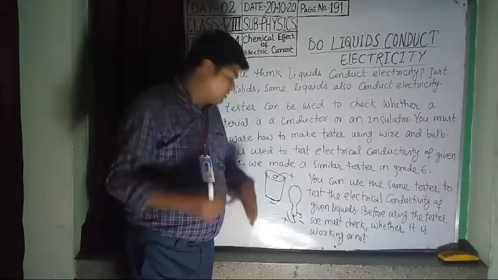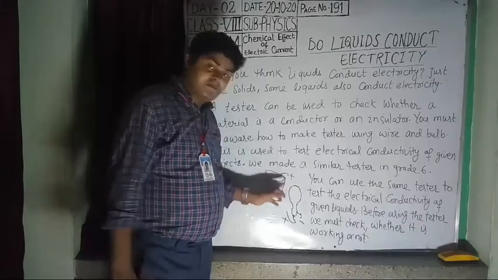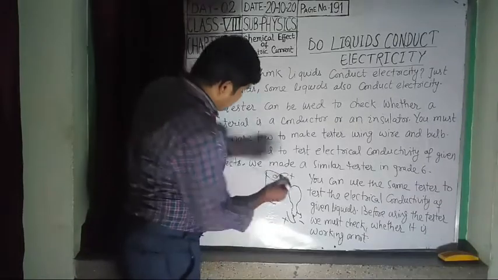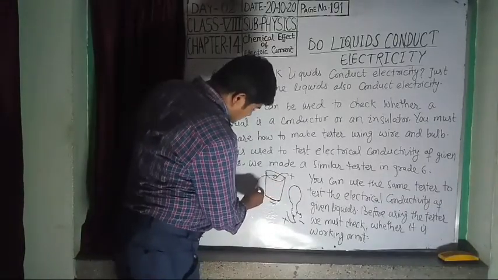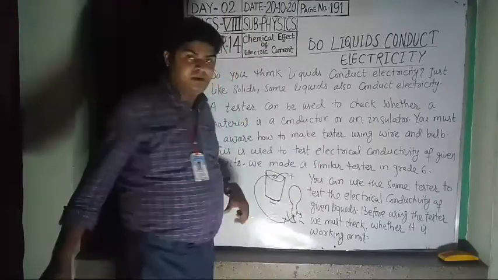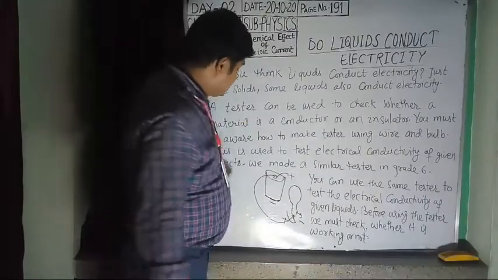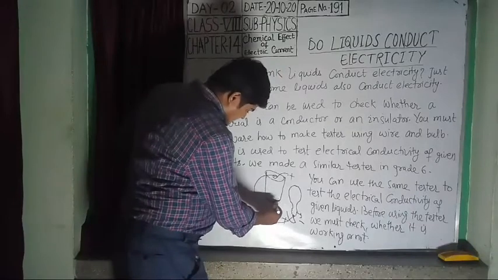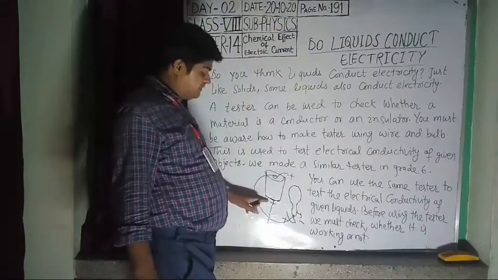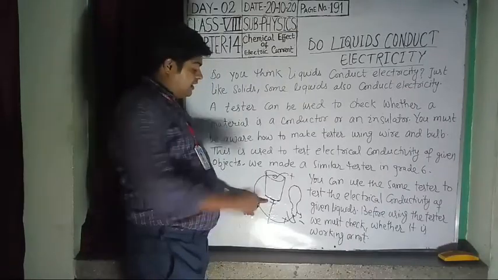So students, here is how to check whether your tester works or not. First, take a piece of wire and connect the positive terminal of the cell to the positive terminal of the bulb. Now take another wire and connect one end to the negative terminal of the cell.